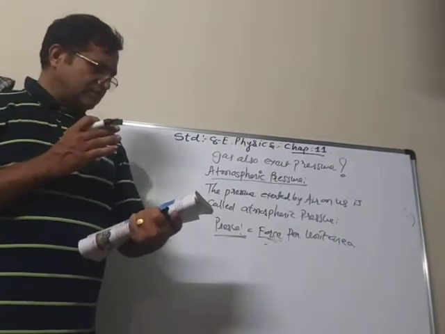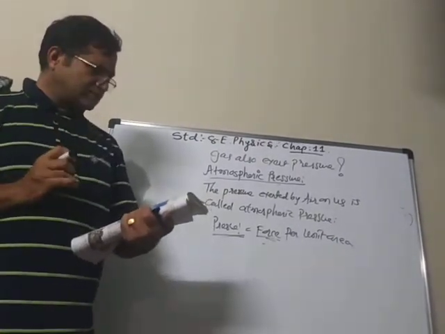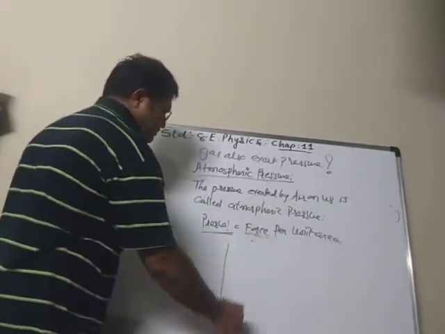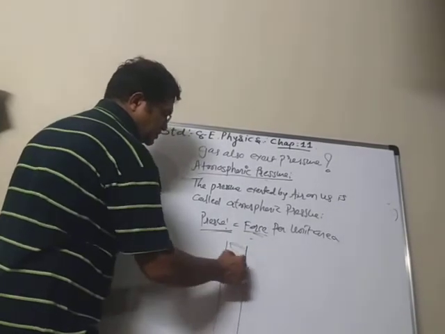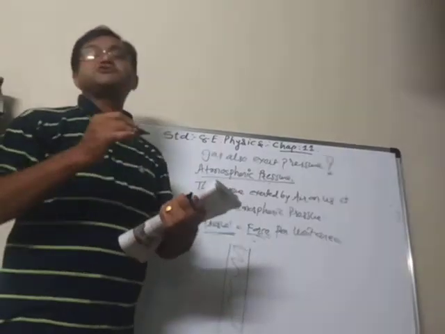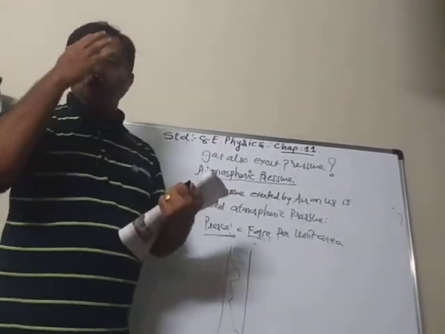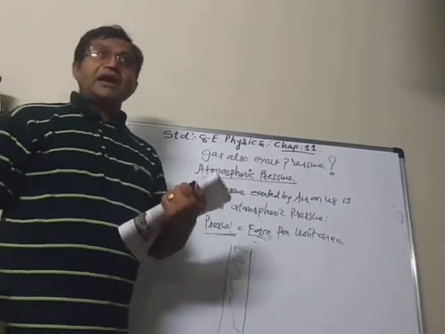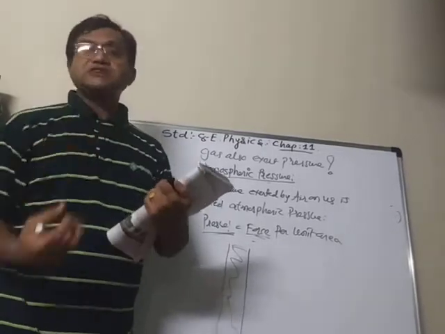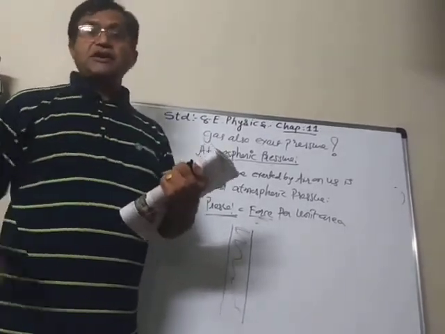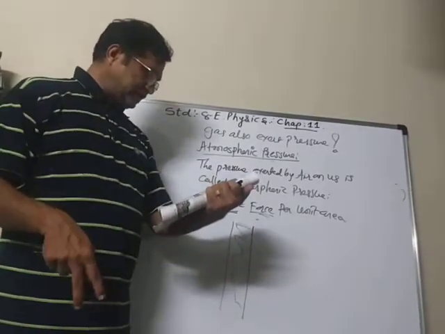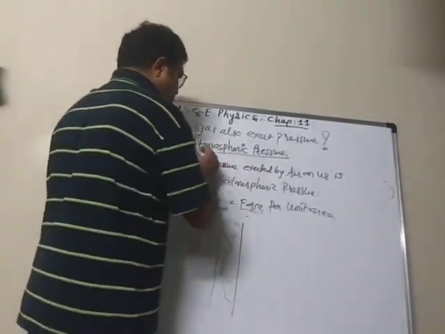Now suppose we imagine a very long cylinder standing here, in which there is air. Because of the force of gravity, the earth is pulling air towards it. It means the air has weight, and due to that weight it is exerting pressure on us. So what is actually atmospheric pressure?